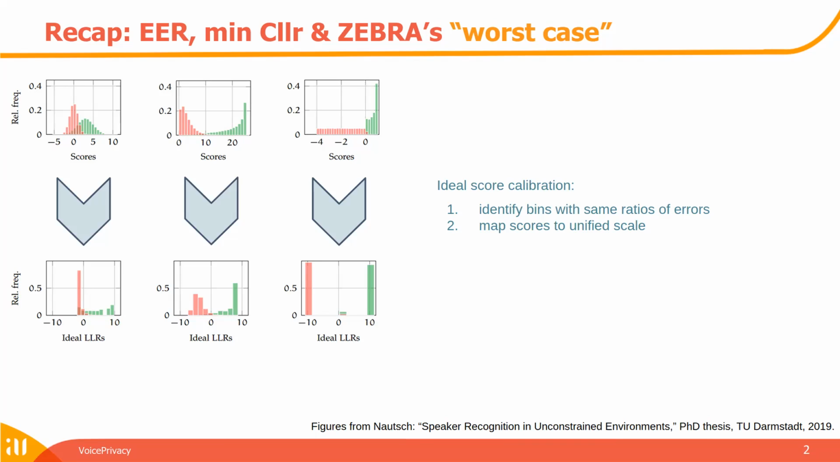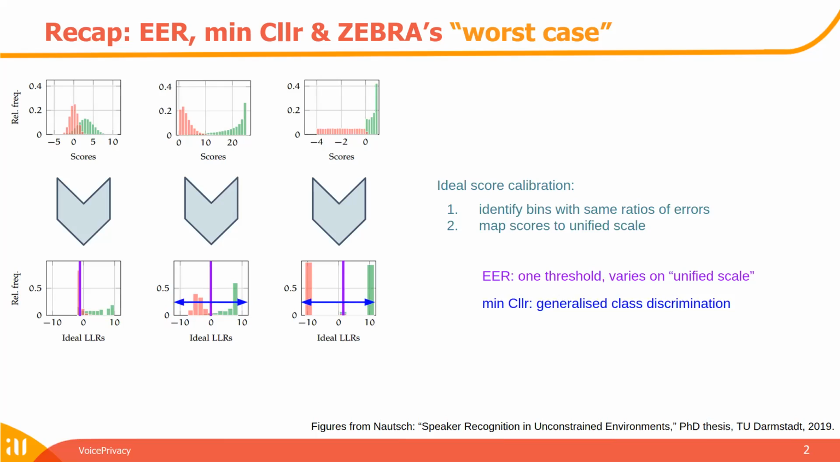Here are shown three synthetic score distributions. And what happens first is an ideal score calibration. So bins are identified of similar error rate ratios, and according to these bins, the distributions are remapped to a unified scale. These are ideal log likelihood ratios, and in there we can then map the threshold for the equal error rate. We can also see that this varies across different score distributions, which in that regard is not good, because the decision-making proposition is that we first identify a threshold and then stick with it.